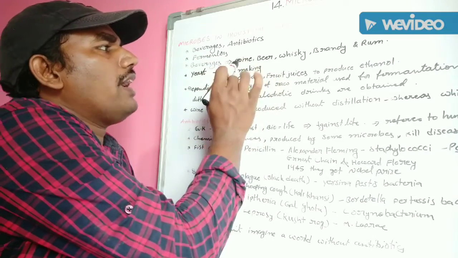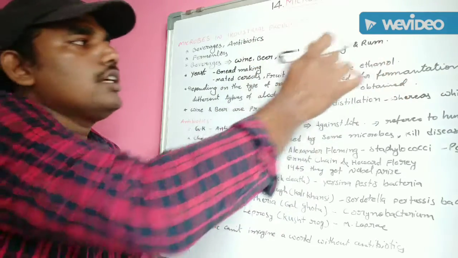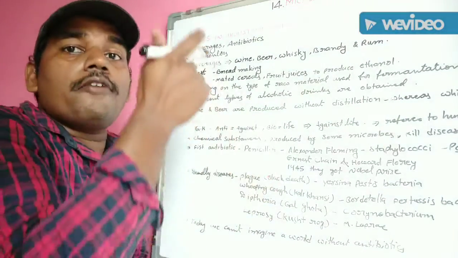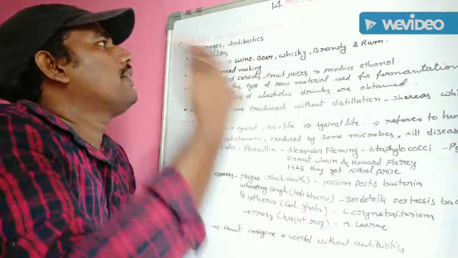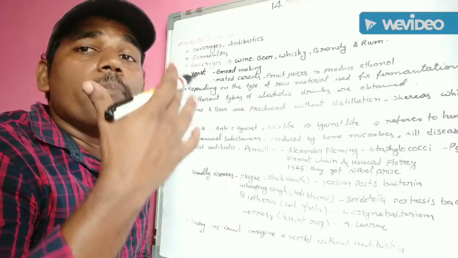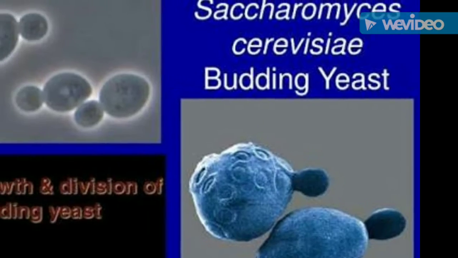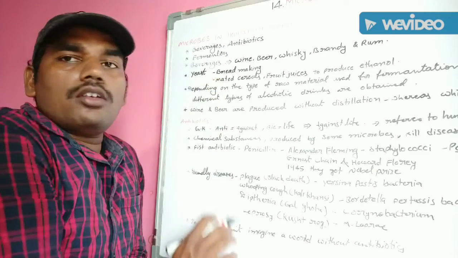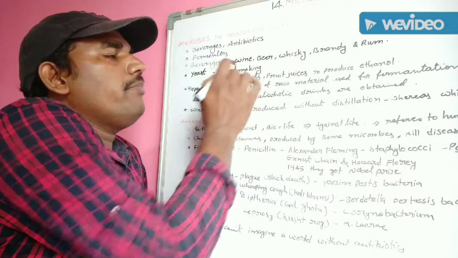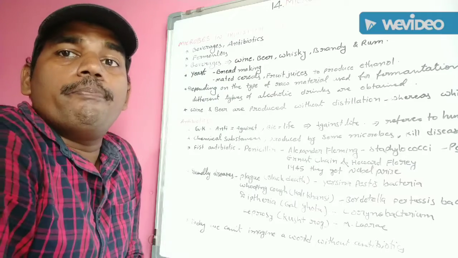All beverages like wine, beer, whiskey, brandy and rum are mainly produced by the fermentative activity of microbes, especially Saccharomyces cerevisiae. This yeast is also used for bread making. It is commonly called baker's yeast.